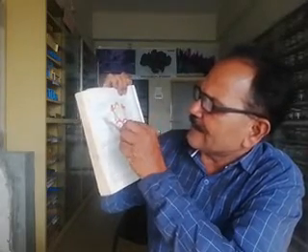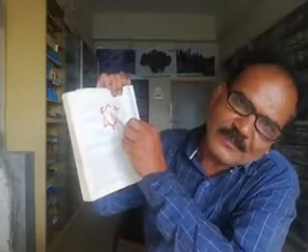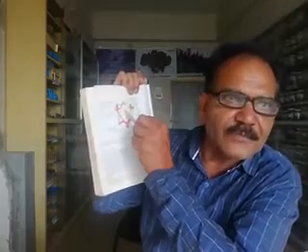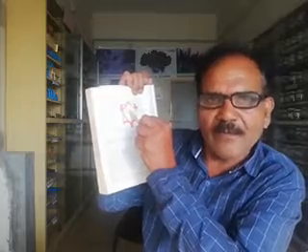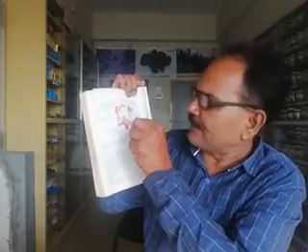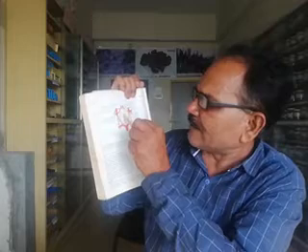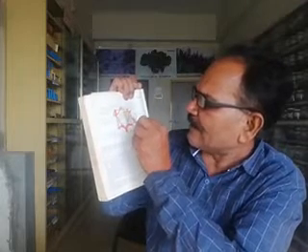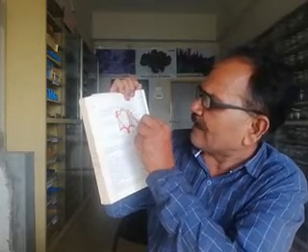So this one is the optic chiasma. After supplying outside the cranium, we just saw that it supplied the eyeball through the ophthalmic branch. Then this is the optic chiasma. This right-sided one is the optic nerve.